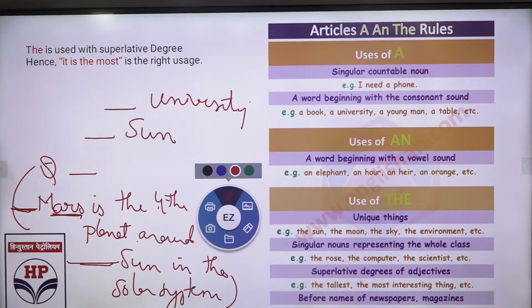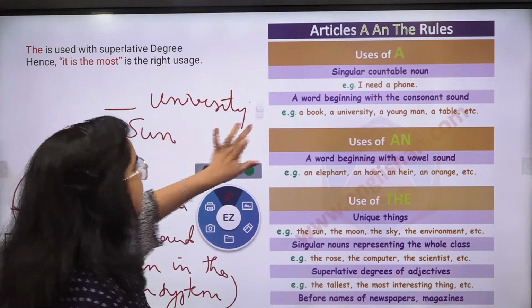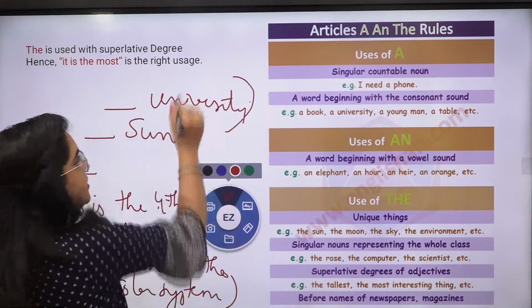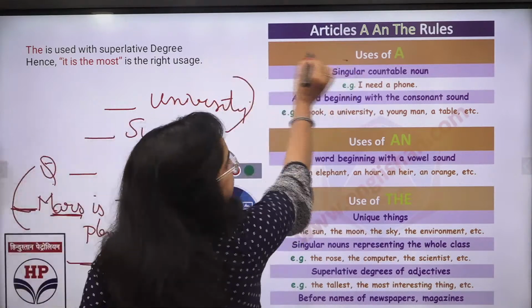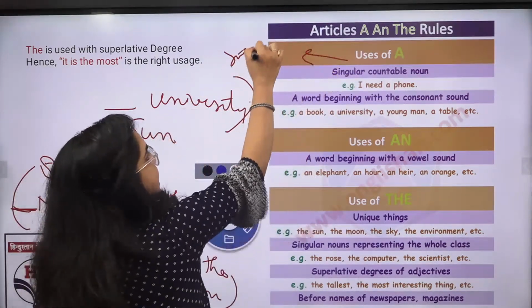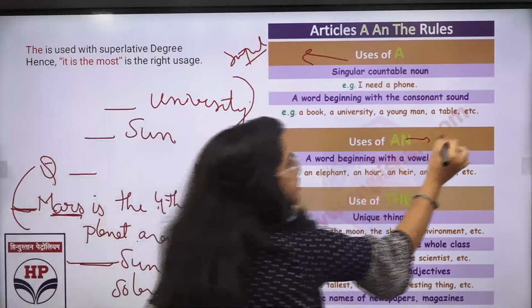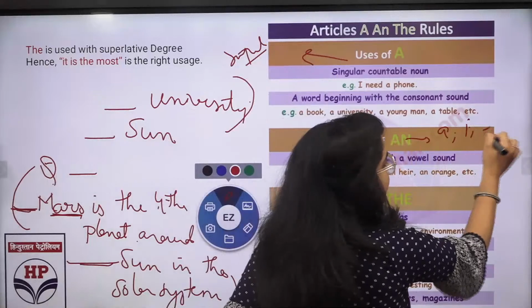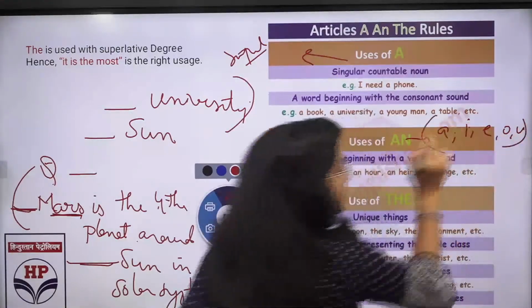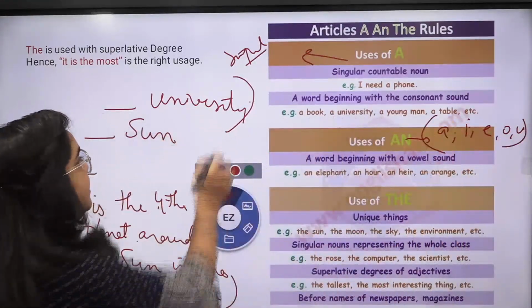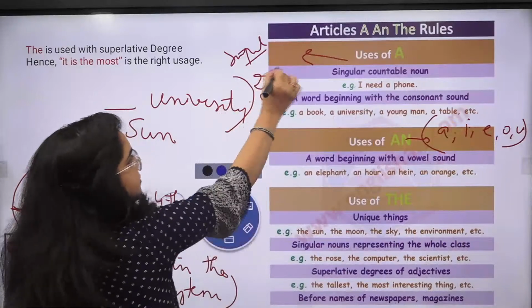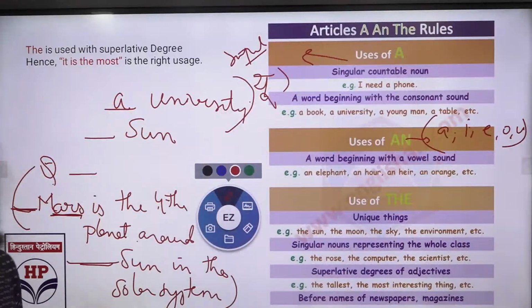Very good. Now just consider it out. That is why I asked you. क्या आएगा इसमें? University है. I told you A is for singular thing, indefinite thing, and you can say consonant sound. Plus an is used for A, I, E, O, U. Vowel sound के साथ. पर इसमें university में य की sound है. तो a university होगा. Right? It is a university. Now tell me what would be there with dash sun.